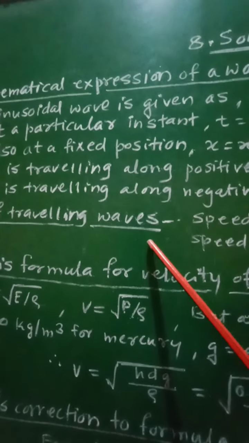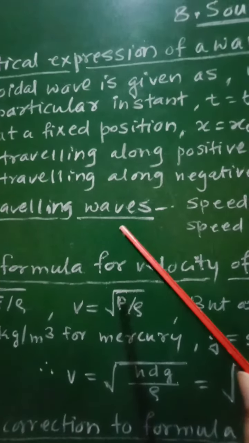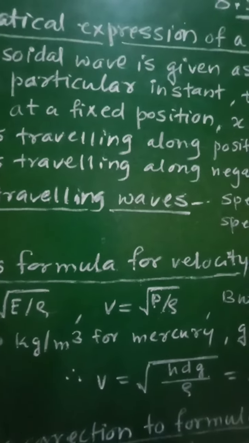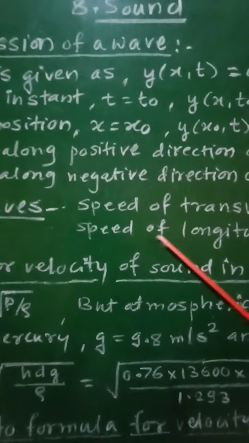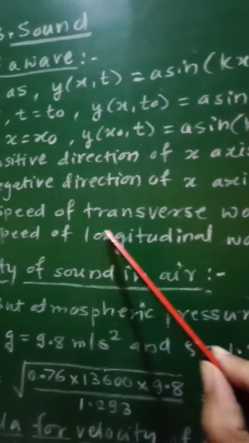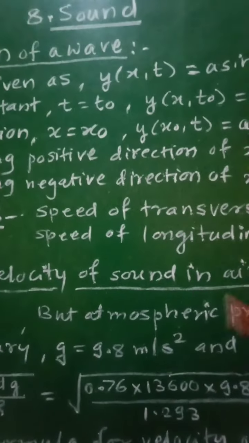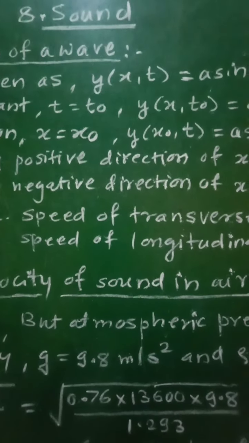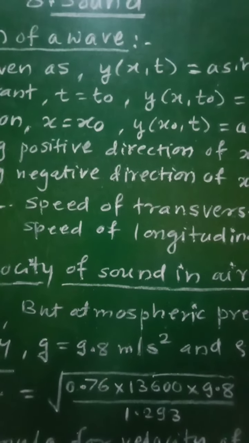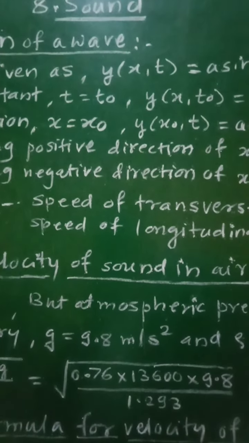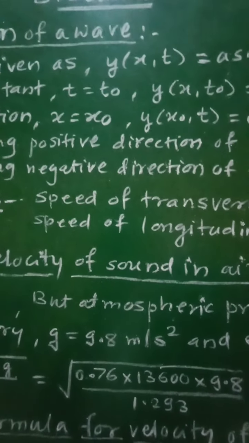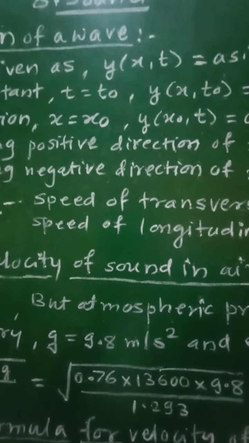And therefore we know that there are two types of progressive waves, that is transverse waves and longitudinal waves. And therefore let us see first what will be the speed of transverse waves. What is the speed of transverse waves? The speed of the transverse wave is described by the restoring force produced in the medium when it is disturbed from its equilibrium position.